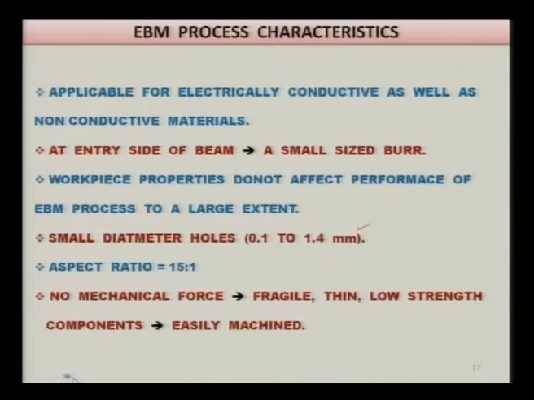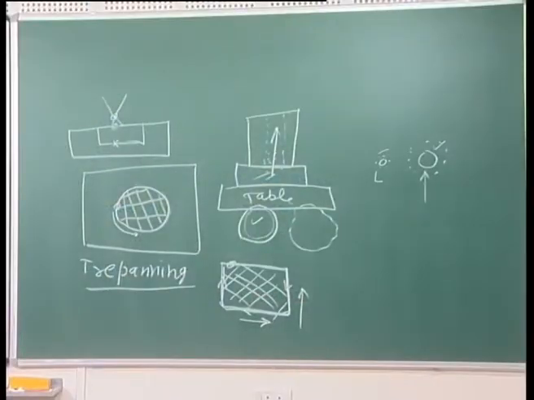Now as we have seen in the mechanism of material removal, the process is purely a thermal process where material is being removed by melting and vaporization, so no mechanical forces are acting.